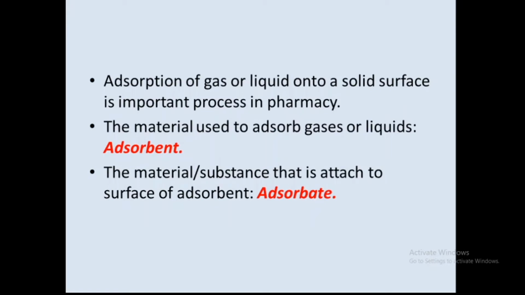The second material, which attaches to the surface of the adsorbent, is known as the adsorbate. So adsorbate is a material which attaches or adsorbs on the surface of the adsorbent. These are the two different materials, adsorbent and adsorbate, and you must thoroughly understand the difference between them. Examples of adsorbent are charcoal powder, gold, silver, and examples of adsorbate are gases like oxygen, right.